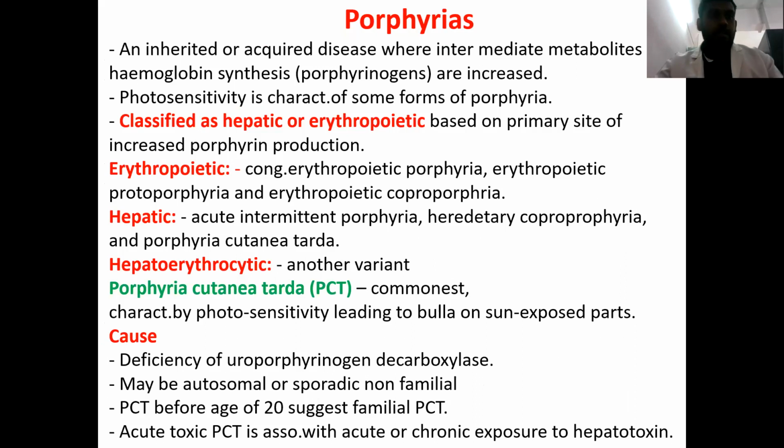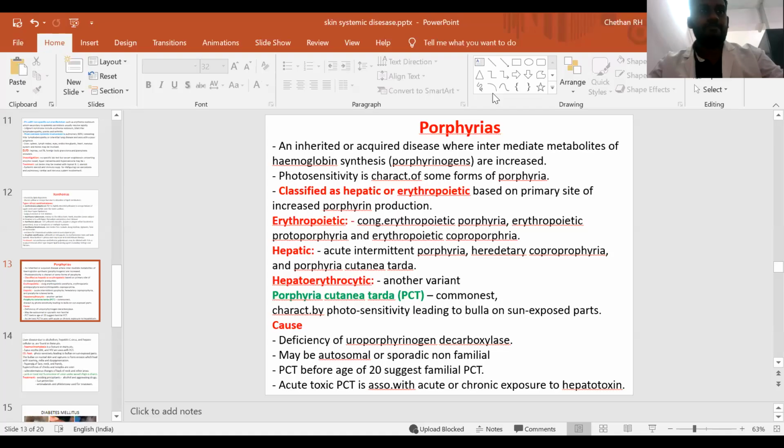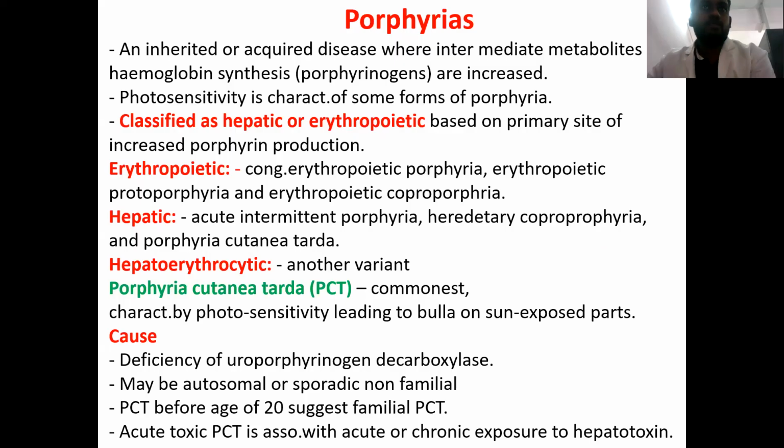Porphyrias are the other group of inherited or acquired diseases which will have cutaneous manifestations. The characteristic feature of porphyria will be photosensitivity. They are commonly classified as either hepatic or erythropoietic based on the primary site of increased porphyrin production.